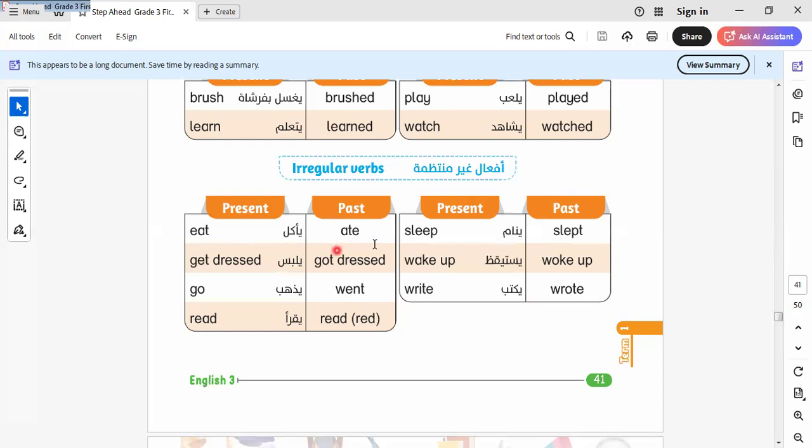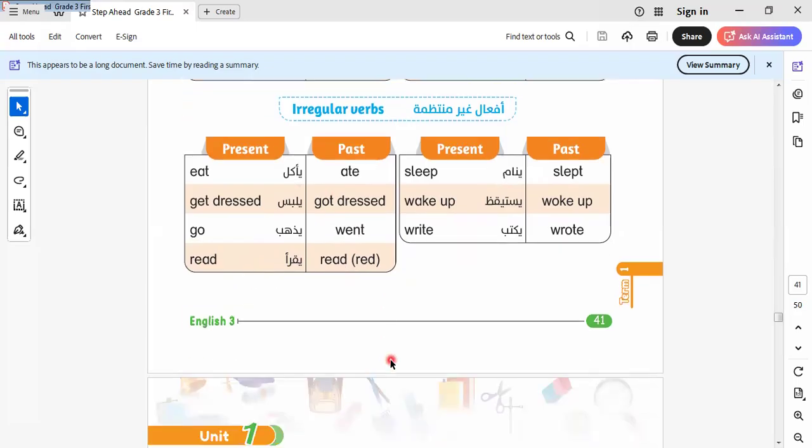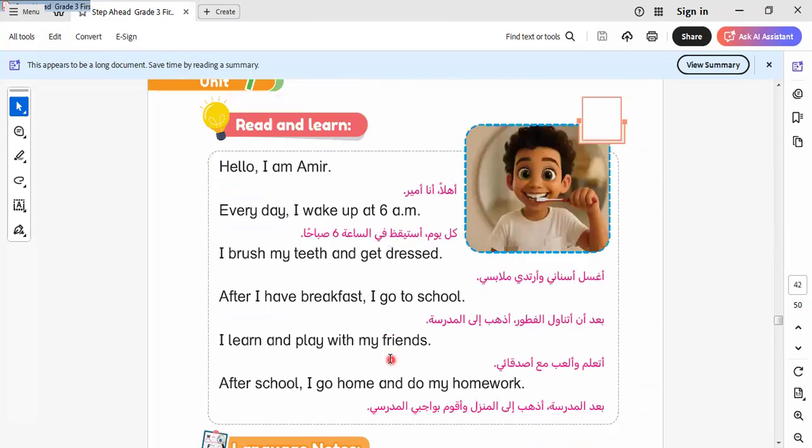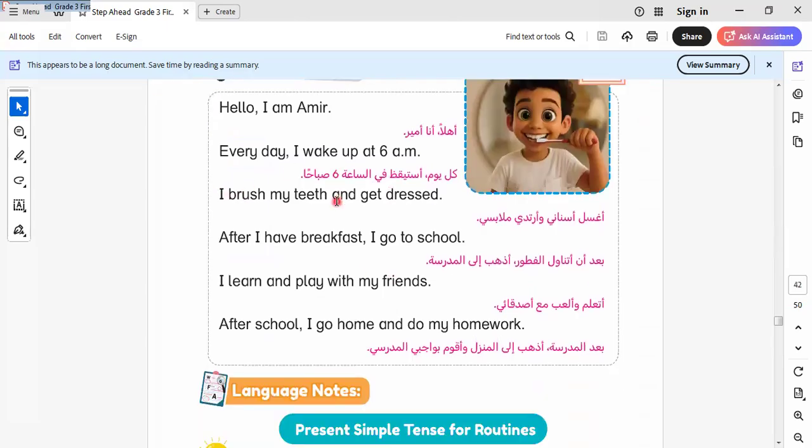Here we have eat, ate, sleep, slept, wake up, woke up, write, wrote. Here we say read, read. So here read is written the same, but when we pronounce it, we say read, read. Okay, in the pronunciation only. You must do this. Let's go to another item here.